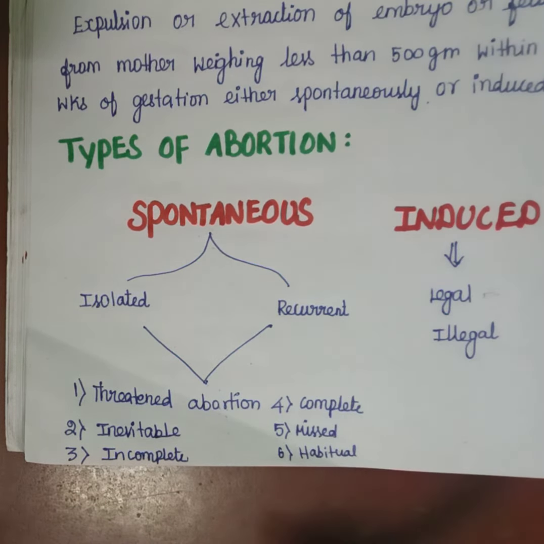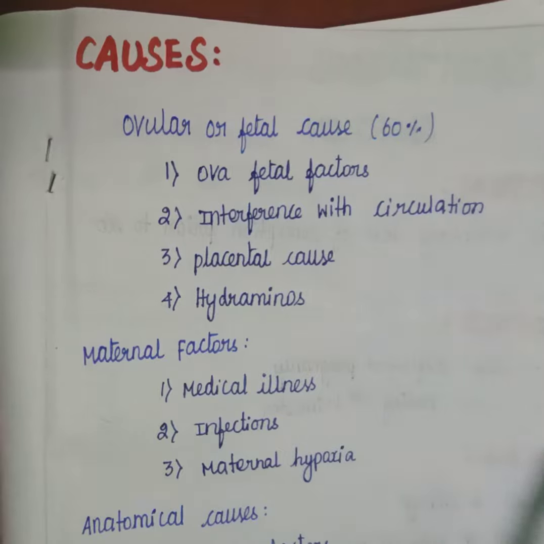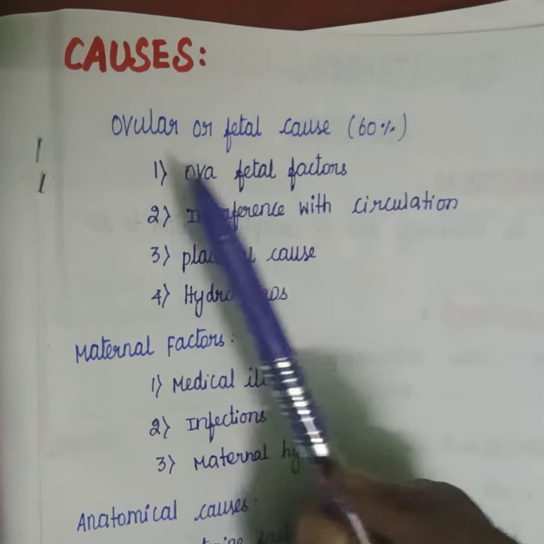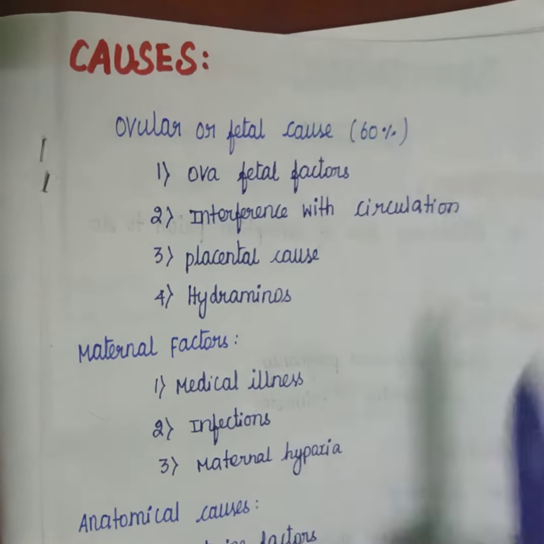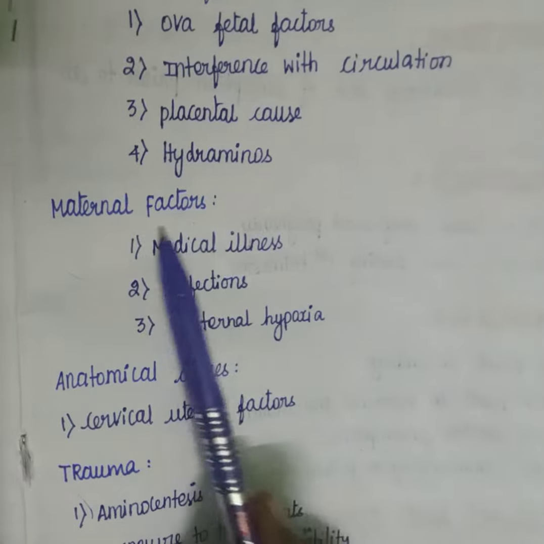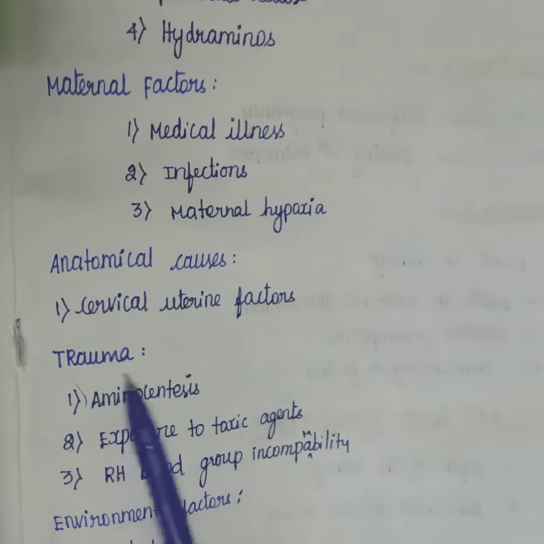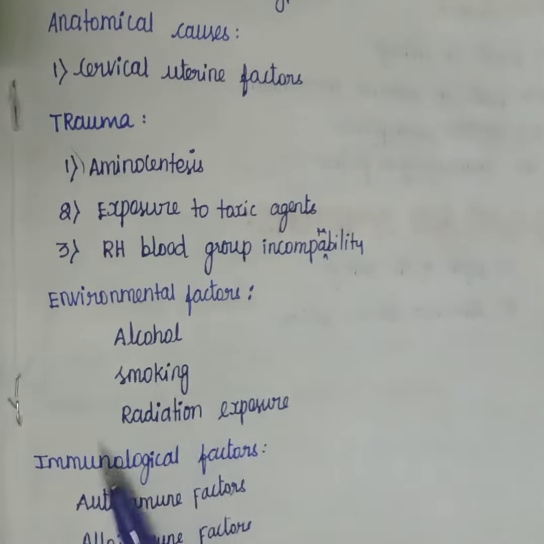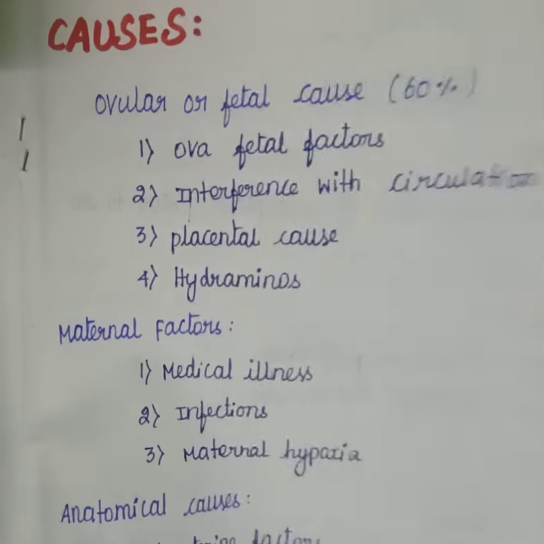Next we are going to see about the causes of abortion. In causes of abortion there are causes: first one is ovular or fetal cause, which is about 60%, second one is maternal factors, third one is anatomical causes, fourth is trauma, fifth one is environmental factors, sixth is immunological factors. Okay, so let's see one by one.